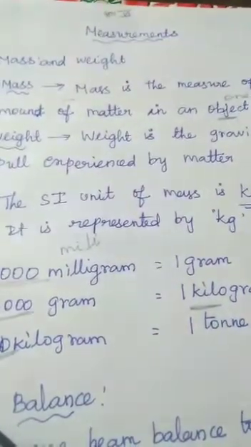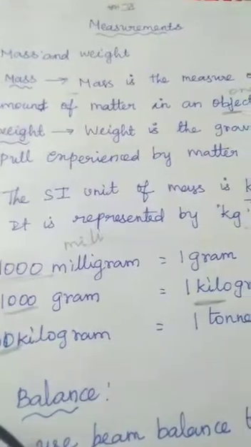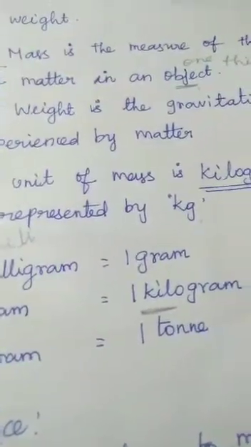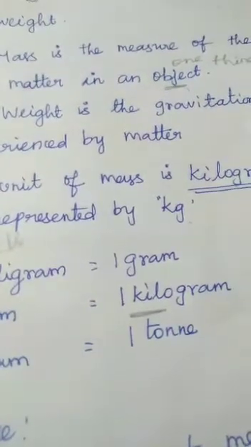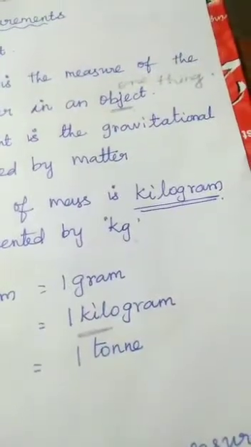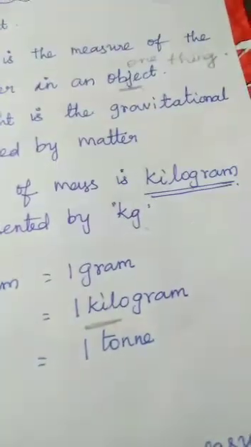I hope you understood the last session. Let me recall the last session about length. What is length? The distance between one point and another desired point is called length. The SI unit of length is meter. It is represented by m.